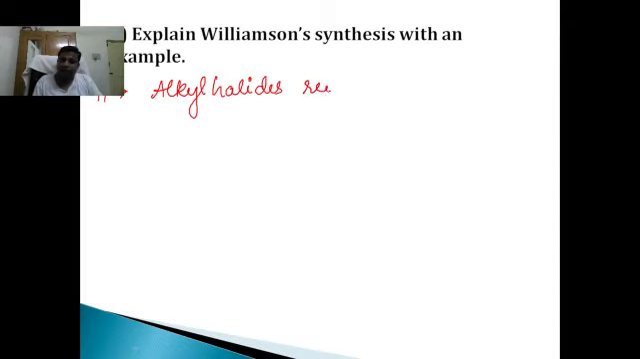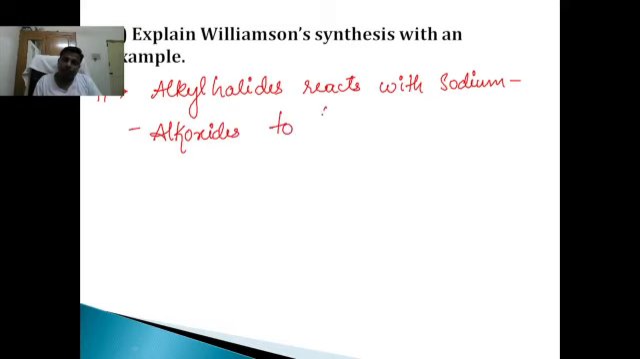Alkyl halides react with sodium alkoxide to form ethers. This reaction is called Williamson's ether synthesis. Alkyl halides react with sodium alkoxide to form ethers. The reaction is called Williamson's ether synthesis.